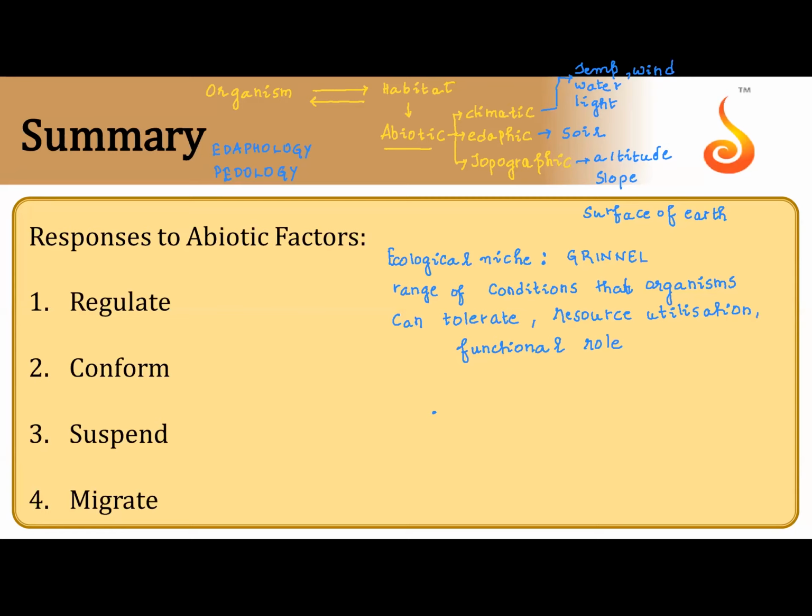So maybe in the area I live, for all the conditions I'm explaining, I am the only one. No two species will be in the same niche, because every species has its own tolerance, its own resource utilization, and its own functional role in an ecosystem.